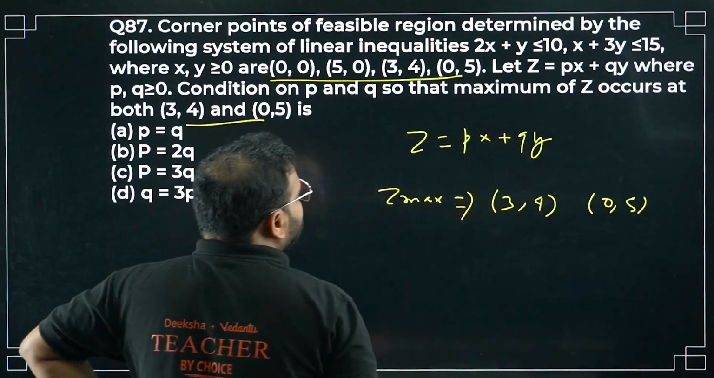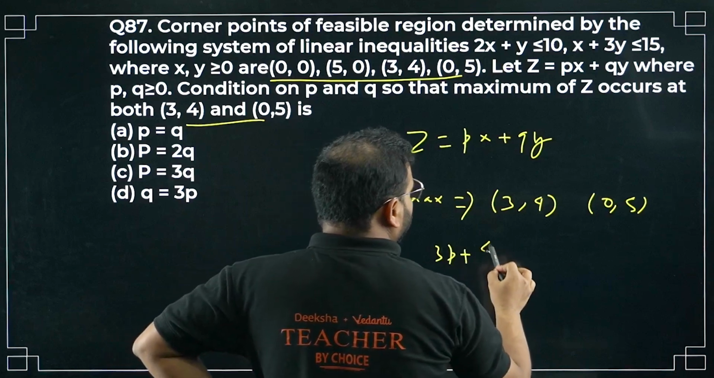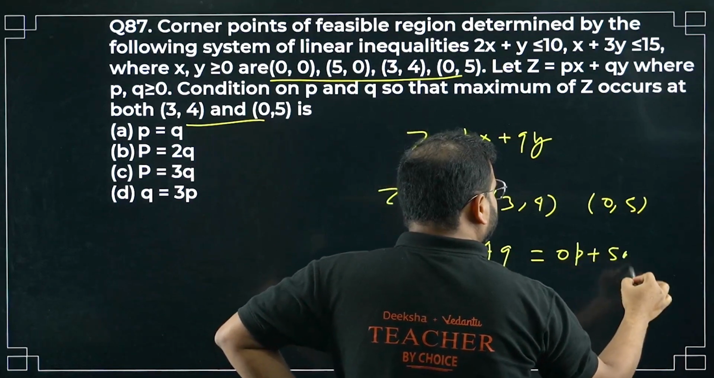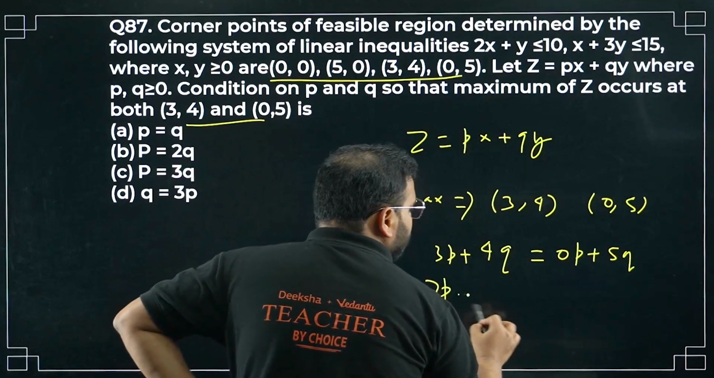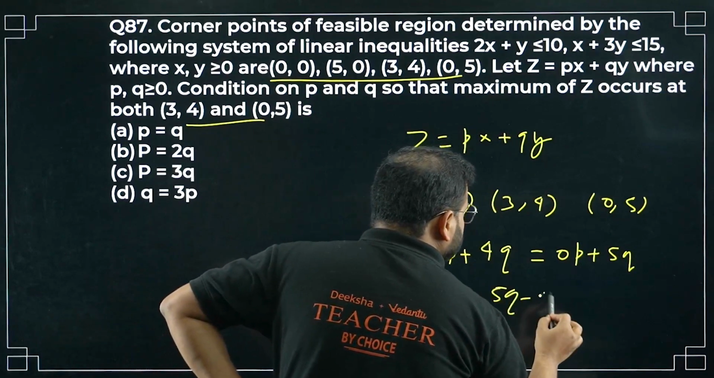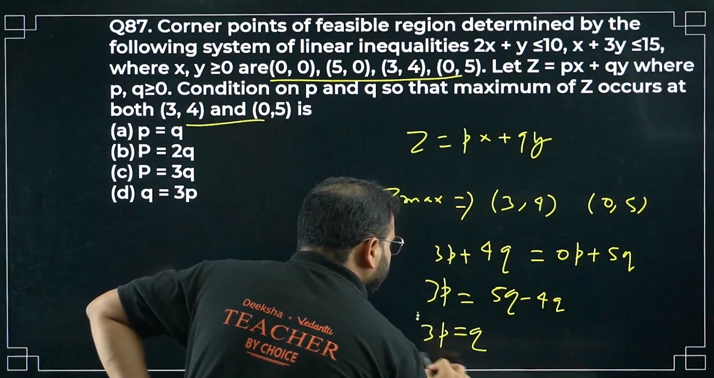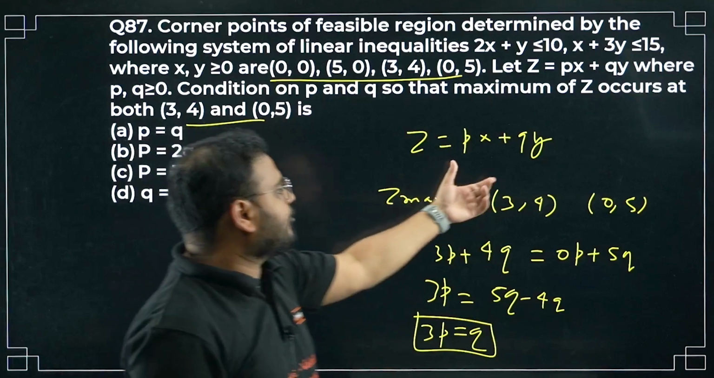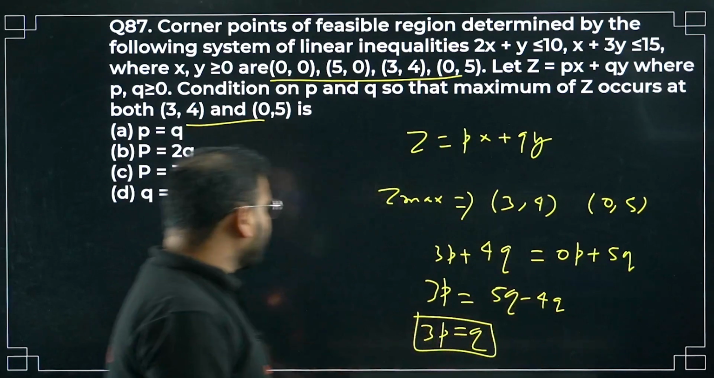So z at this point will become 3p plus 4q and it will be equal to 0p plus 5q. So it becomes 3p equals 5q minus 4q. So I get 3p equals simply q. Both points have maxima, so of course both values will be equal. So we're getting q equals 3p.